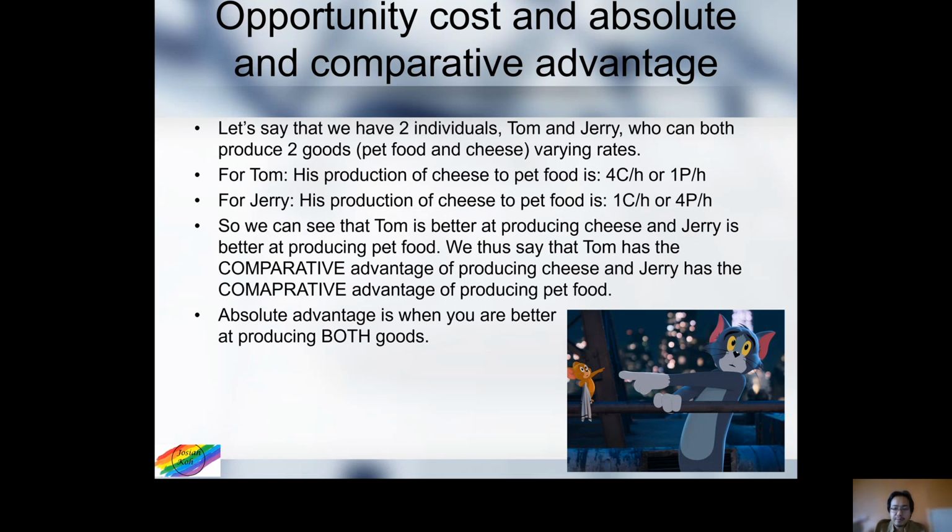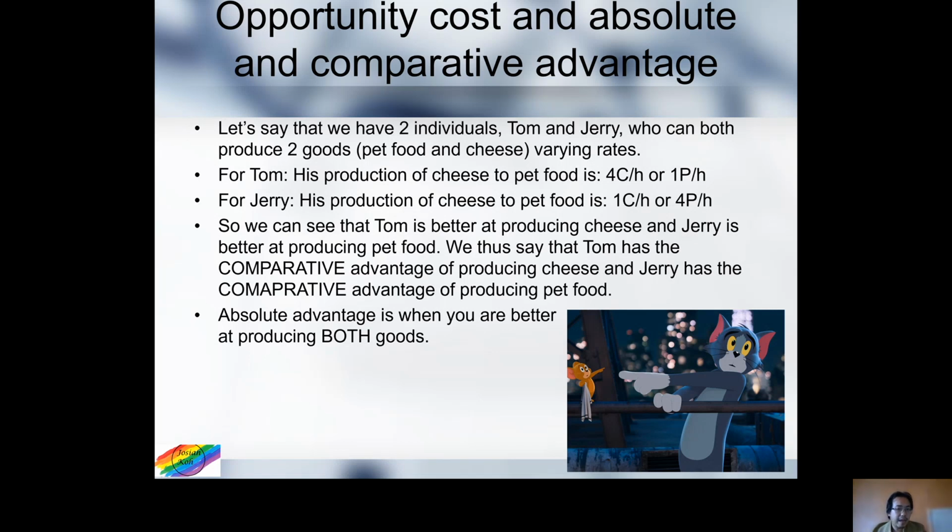So if I put it in layman's terms, compared to Jerry, Tom has an advantage in producing cheese. When we change that into economic speak, we say that Tom has the comparative advantage for producing cheese, and the same holds true for Jerry. Jerry, compared to Tom, has the advantage in producing pet food. Therefore, we can say that Jerry has a comparative advantage for producing pet food.